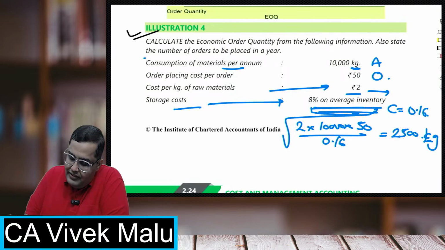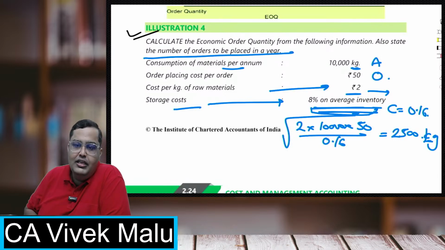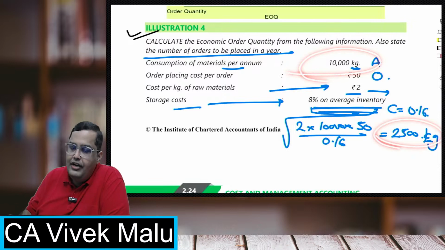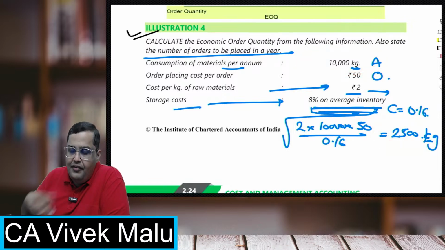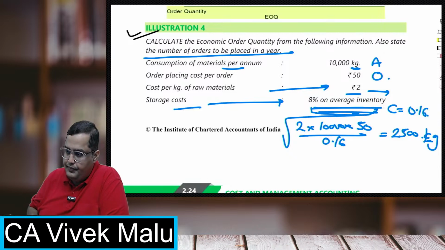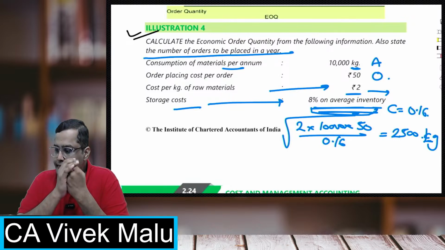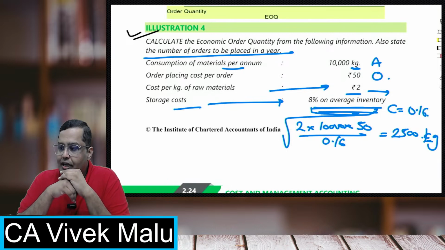State the number of orders to be placed. How many orders are required to be placed in a year? Tell me. Our annual requirement was, students, 10,000 kg. And whenever we are ordering 2,500 kg, how many orders are required to be placed?